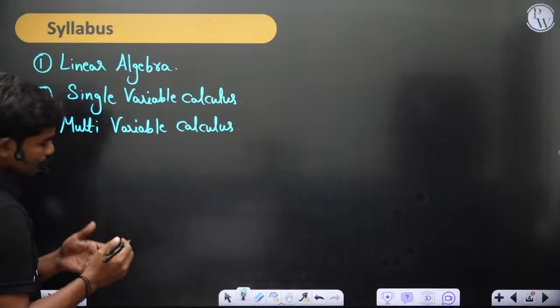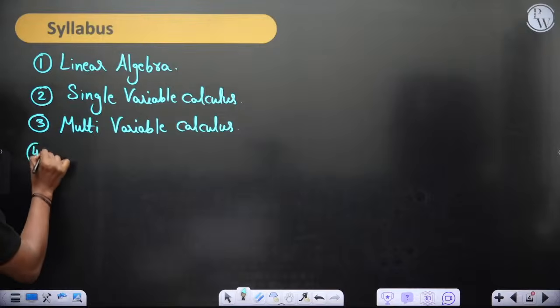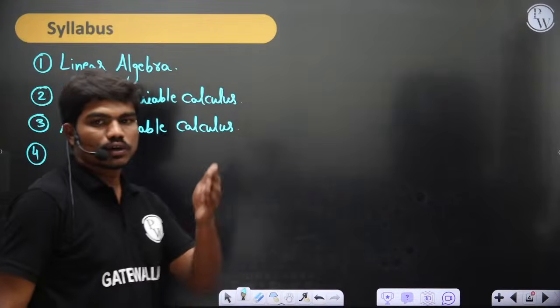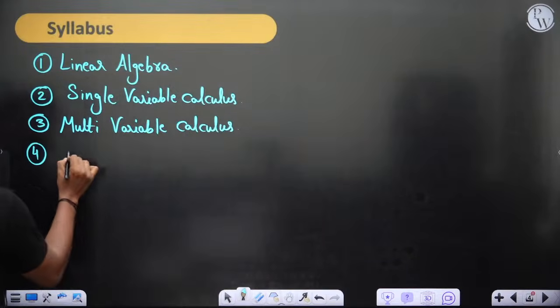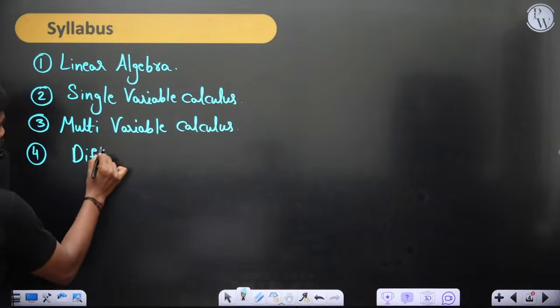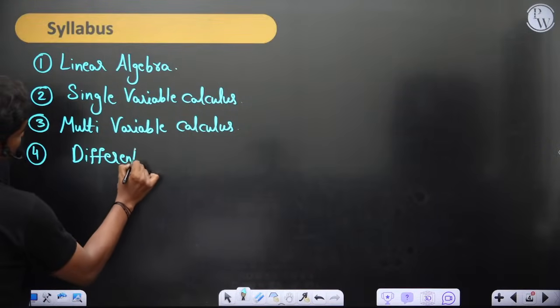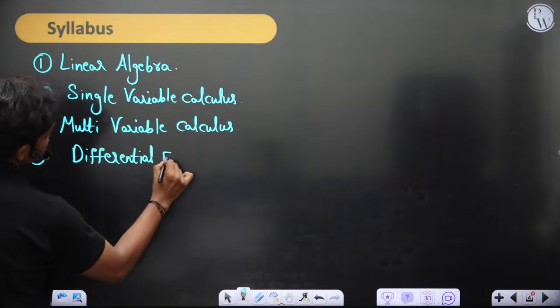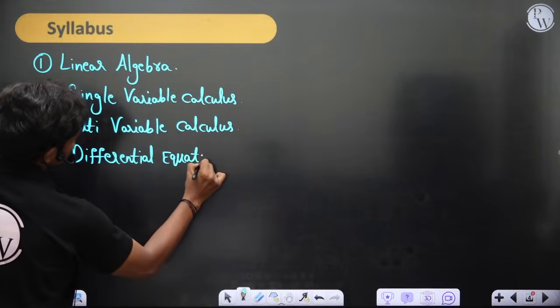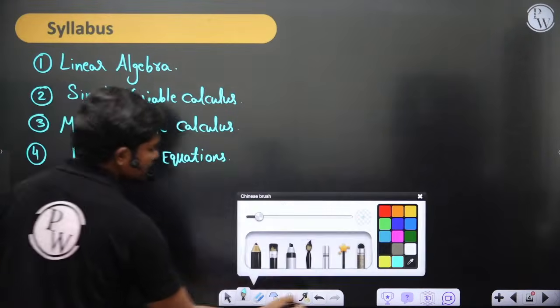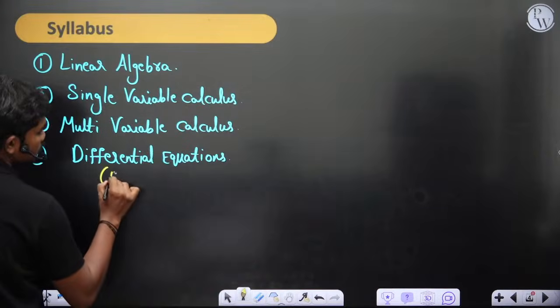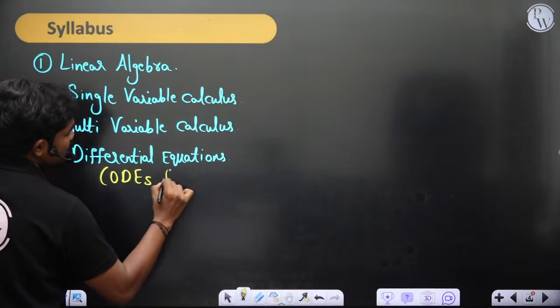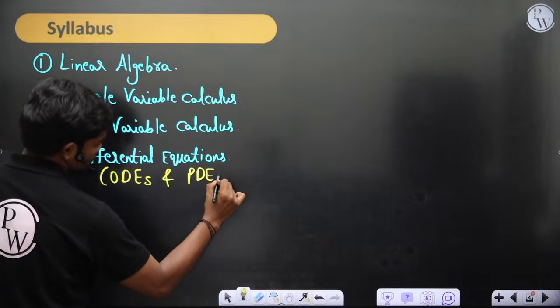Once this calculus part is done, I could have gone to probability and statistics, but I don't want to cut the sequence. So I'll teach differential equations, both ordinary and partial, that is, both ODEs and PDEs.